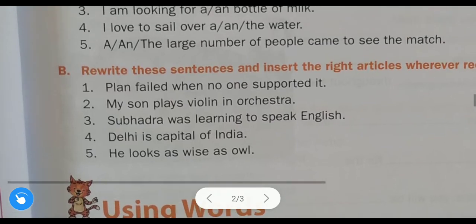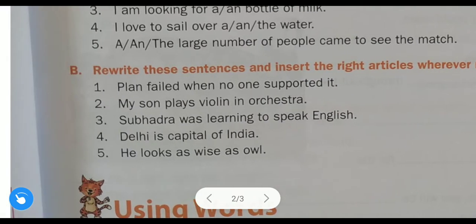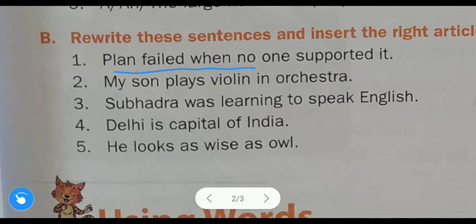Rewrite these sentences and insert the right articles wherever required. In these sentences, wherever it is required, you have to fill in the proper article. So here it is said, plan failed when no one supported it.